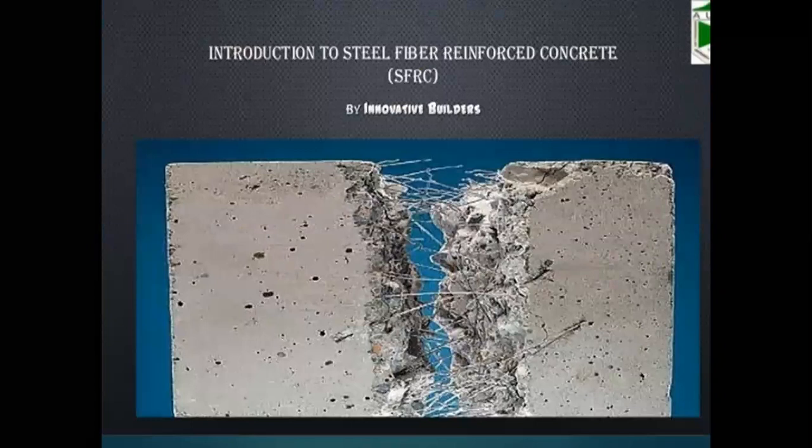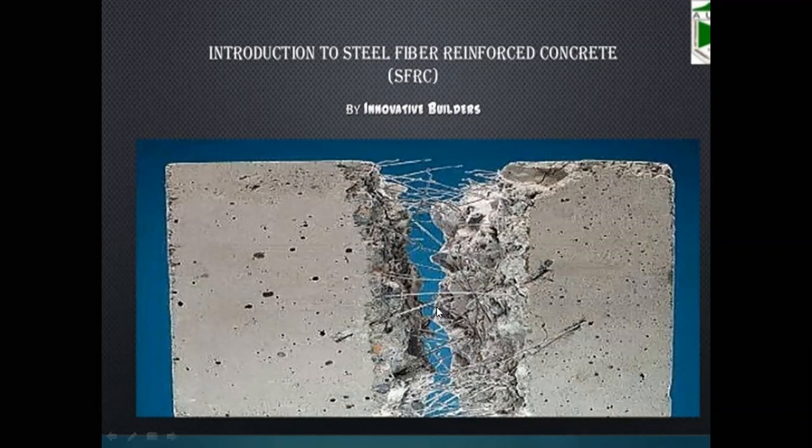You can see this area which is separated from each other, but there are these steel members resisting, and at the last there is a separation between these two parts, but the steel fibers are resisting from each other.